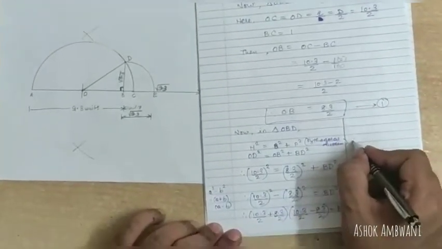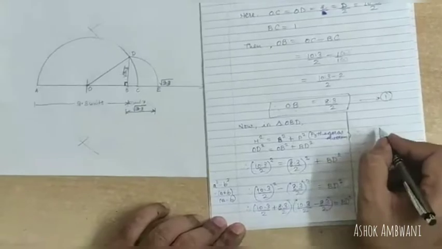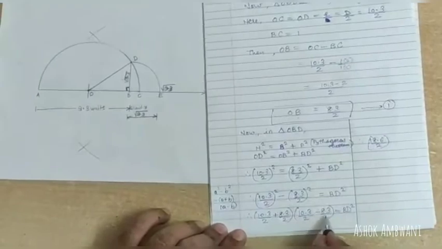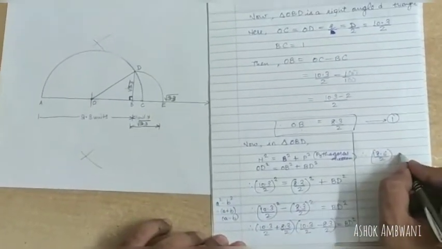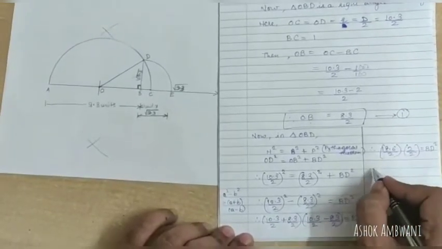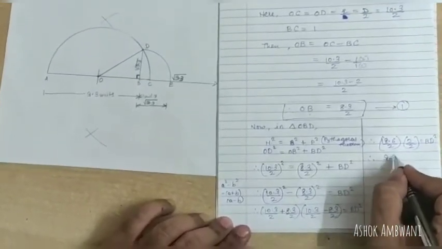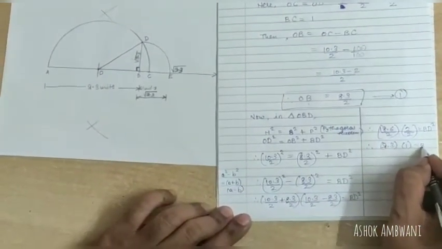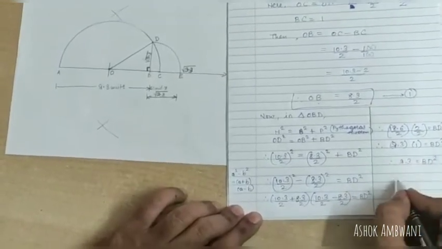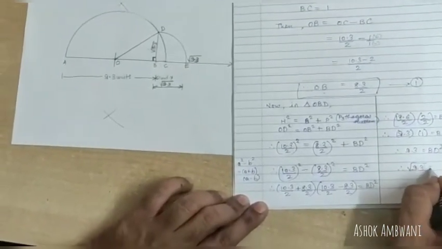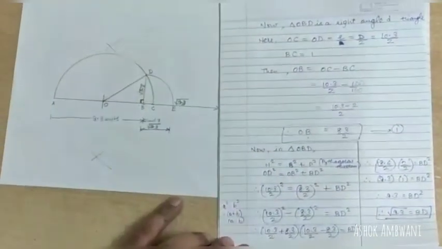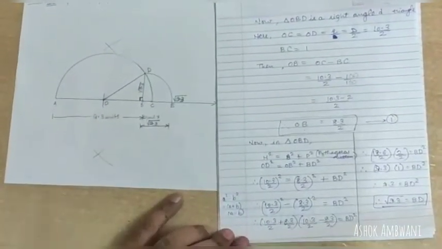In the next step, 10.3 plus 8.3 will become 18.6 divided by 2, and in this bracket 10.3 minus 8.3 will be 2 divided by 2, equal to BD square. So this becomes 9.3 and this becomes 1, equal to BD square. In the next step, 9.3 is equal to BD square, and BD is the square root of 9.3. So this is how we have proved that BD, or BE, over here represents the square root of 9.3.